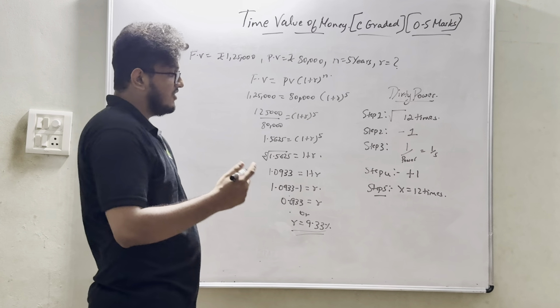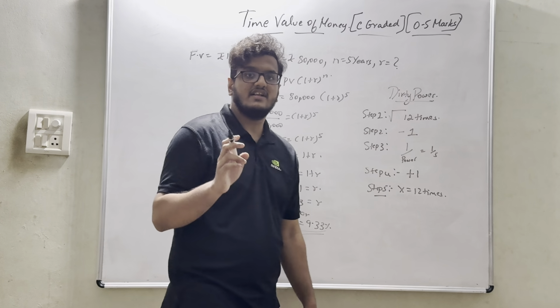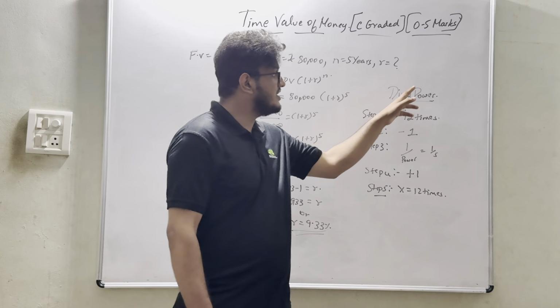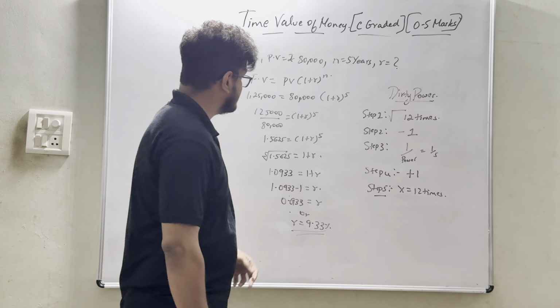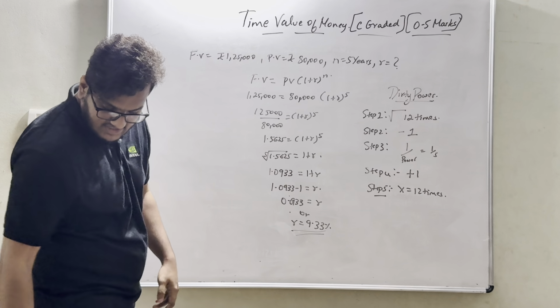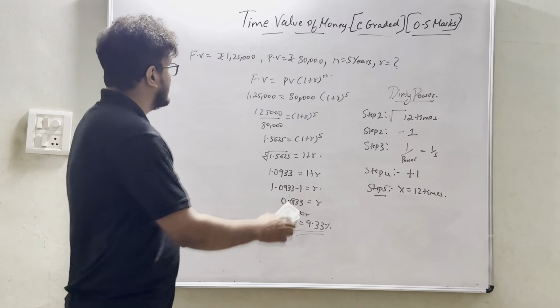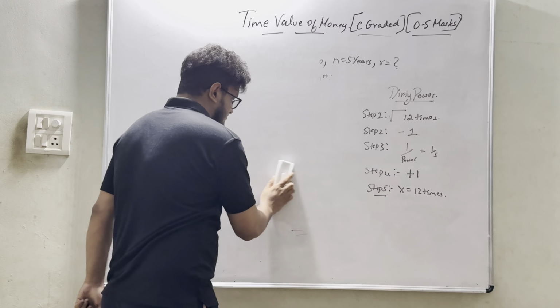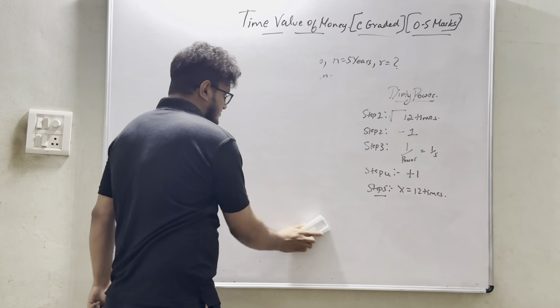The same we will be using it with regard to modified internal rate of return in capital budgeting. So make sure your dirty power is strong. Yes, so this concept is known as dirty power. Dirty power is usually used when we are calculating R value and nothing else.